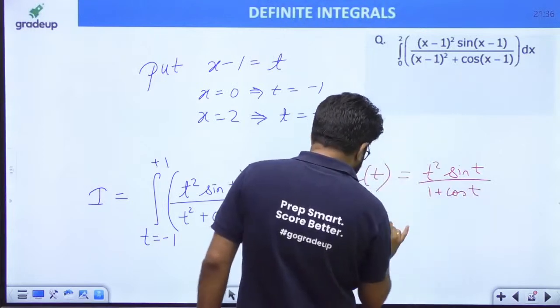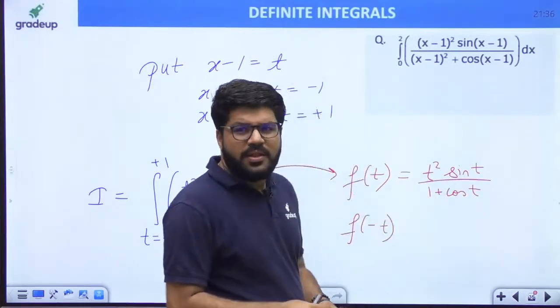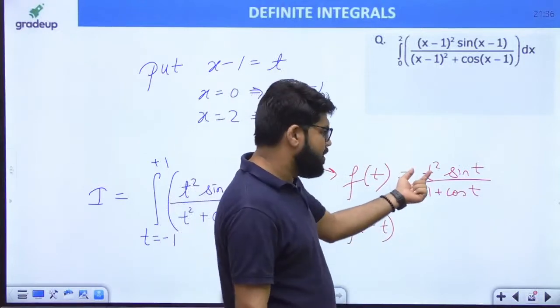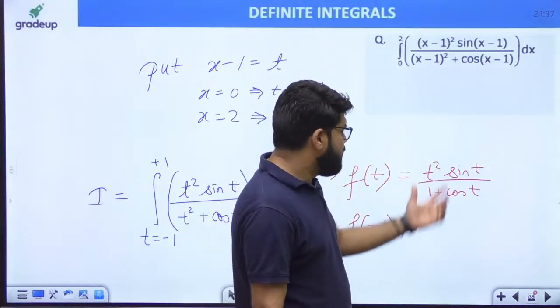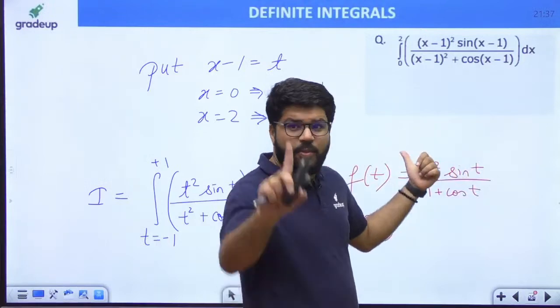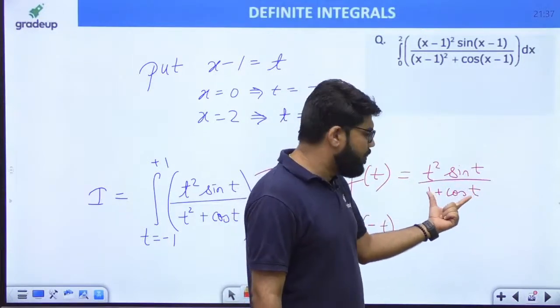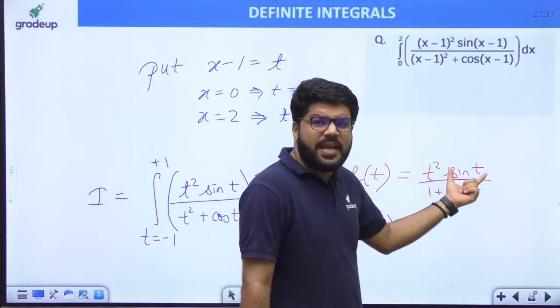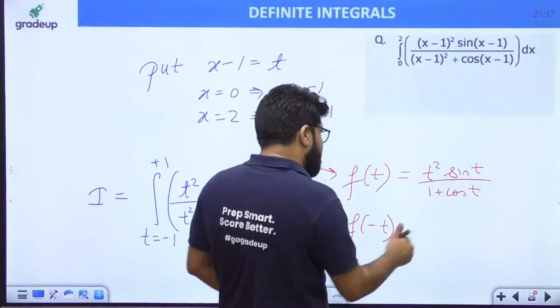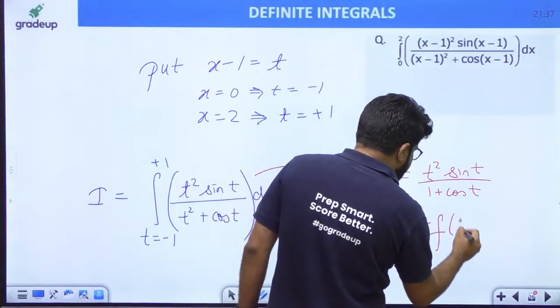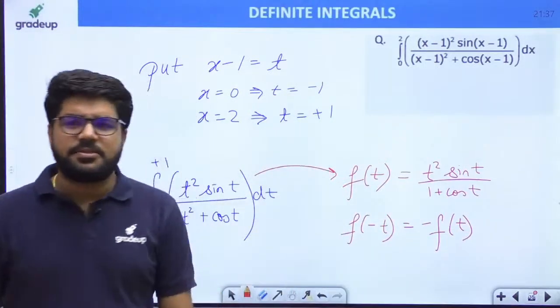So what is f minus t? Now no need to expand, पूरा दिखाने का जरूरत नहीं है. f of minus t का square plus t. Sin minus t is minus sin t. The one minus is left. Upon 1 plus cos minus theta is cos theta. Denominator same, t square same. Only sin minus t is minus sin t. So one minus will be outside, rest is same. So f minus t is minus ft.